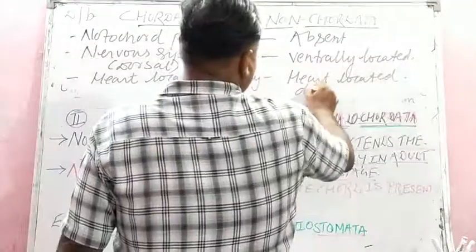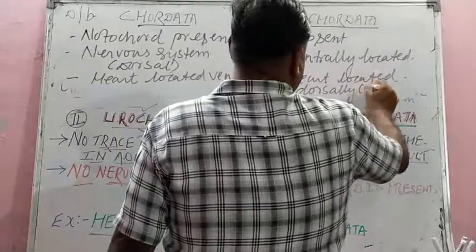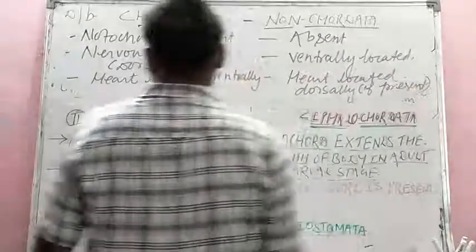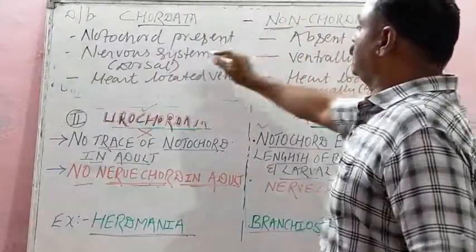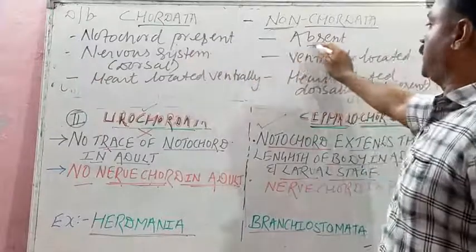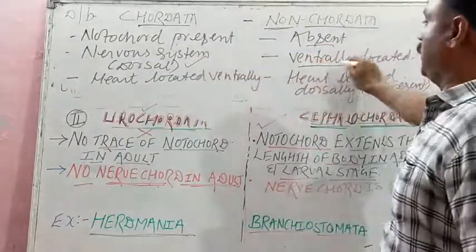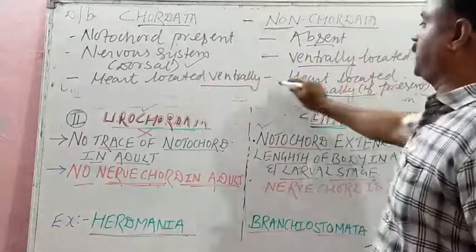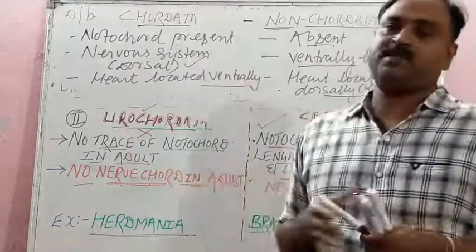So in Chordata and Non-chordata: notochord present, notochord absent; nervous system located dorsally, ventrally; and here heart located ventrally, just opposite, and heart located dorsally if present. So in this way we have completed all the main differences.